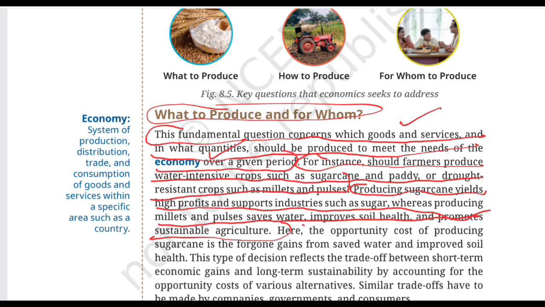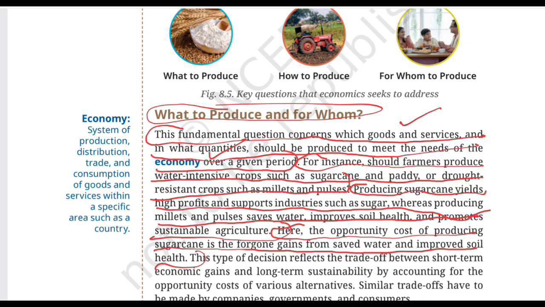Okay, moving ahead. Here, the opportunity cost of producing sugarcane is foregone gains from saved water and improved soil health, which means, remember the rule of opportunity cost. When you choose one option, what valuable alternative did you give up? So, if the farmer chooses sugarcane, the farmer gives up the potential benefits associated with saving water and improving the soil health through alternative crop choice. Which means, if the farmer chose to grow sugarcane, he would have to miss the benefits he would get by growing millets and other pulses, right? So those foregone benefits represent the opportunity cost described here.